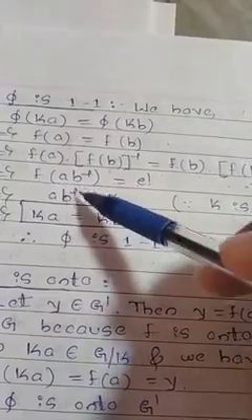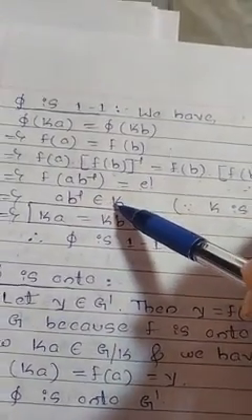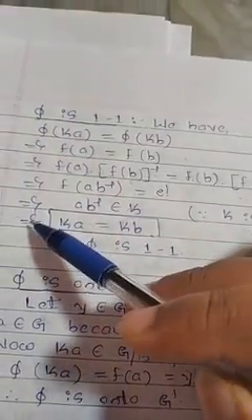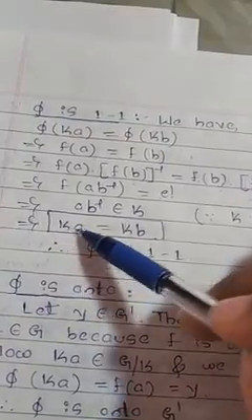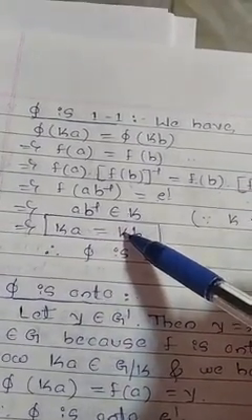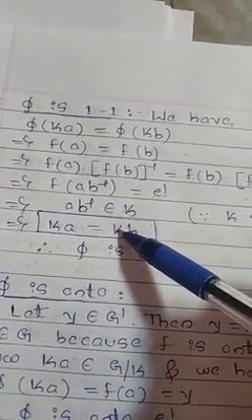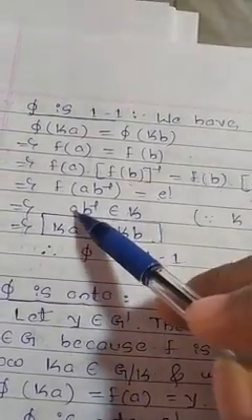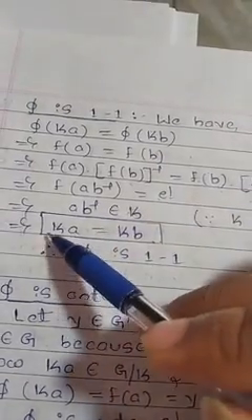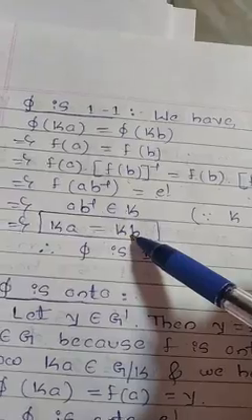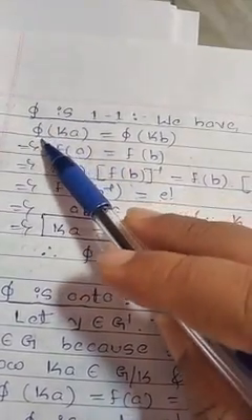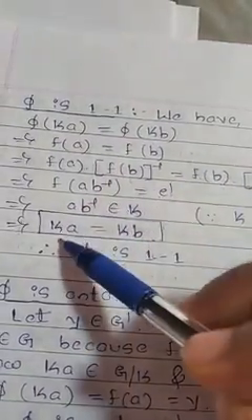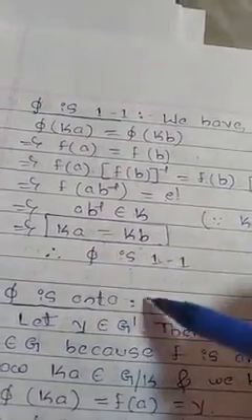F of ab inverse is equal to e dash means this ab inverse belongs to K, by the definition of kernel of homomorphism. That implies ab inverse belongs to K, meaning Ka is equal to Kb, by the condition of subgroup. If K is a subgroup, then ab inverse belongs to K, which implies Ka is equal to Kb. Therefore, pi is 1-1. Pi of Ka is equal to pi of Kb implies Ka is equal to Kb, the condition for 1-1.